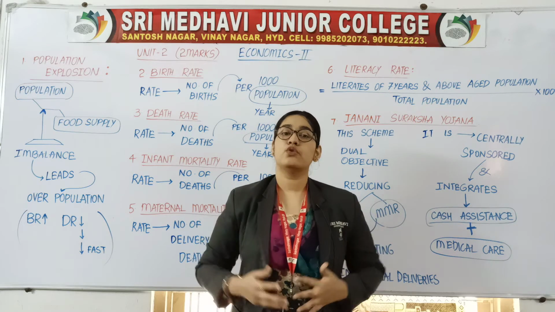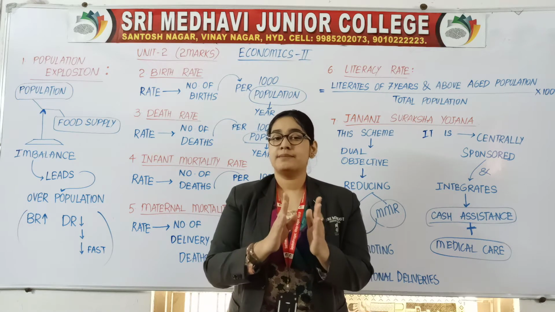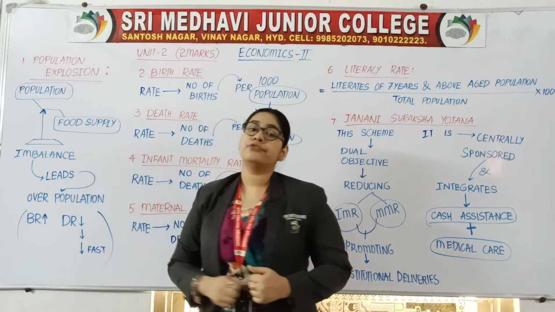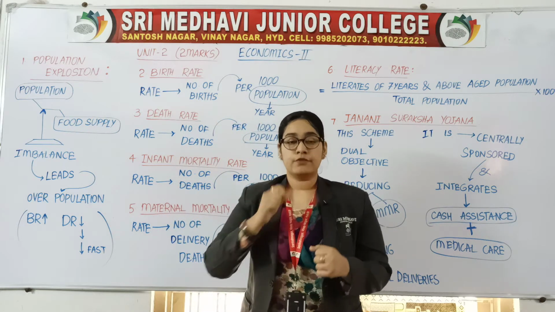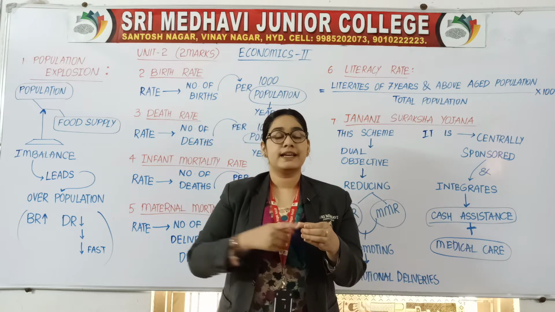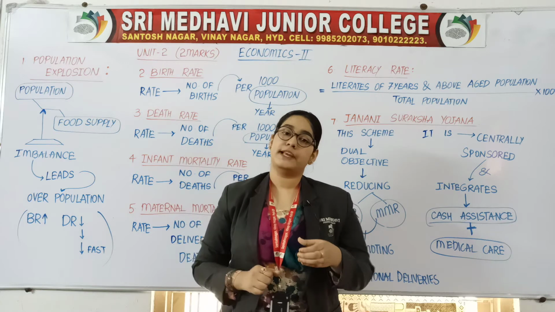So what is the result? The water is overflowing. Now compare the same example with population and food supply. The glass here is food supply and the water is population.